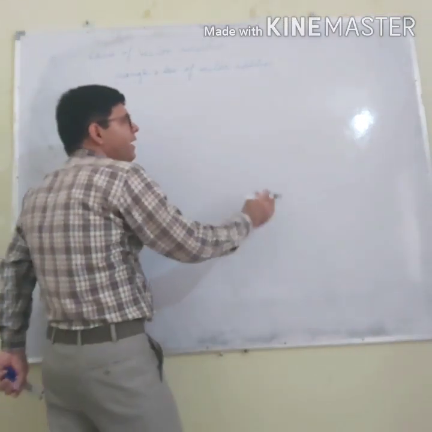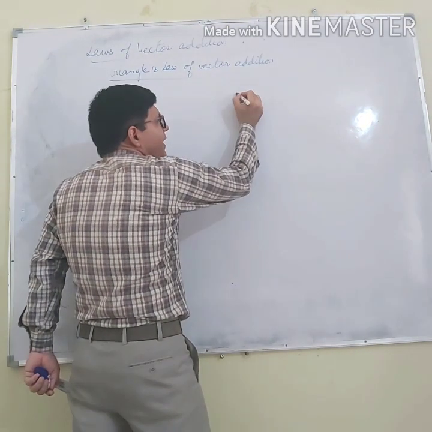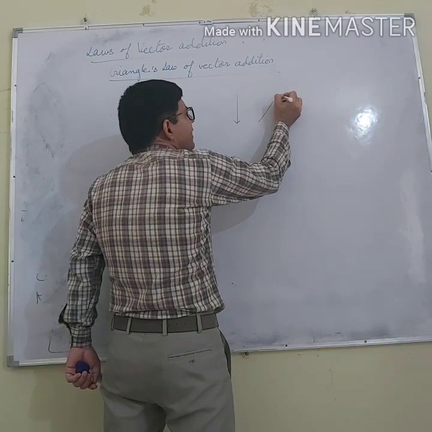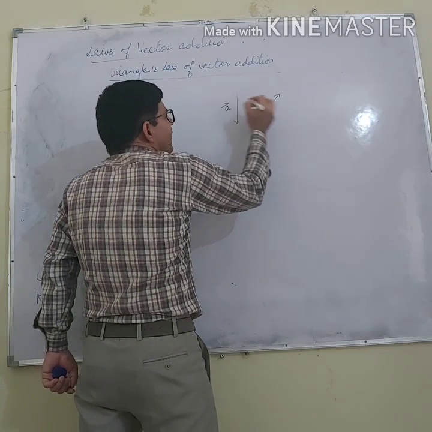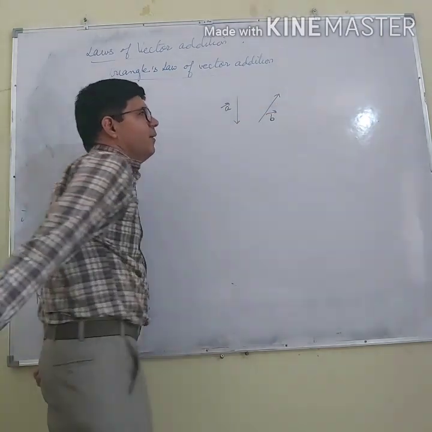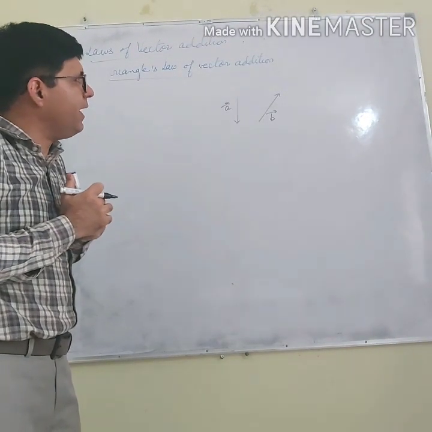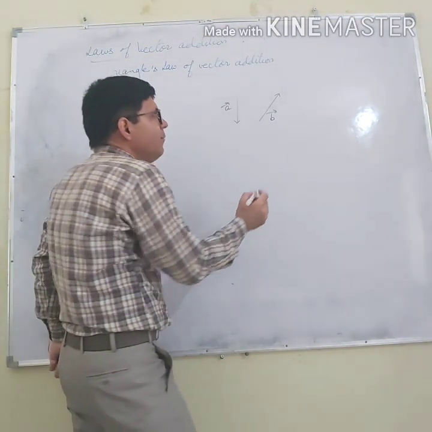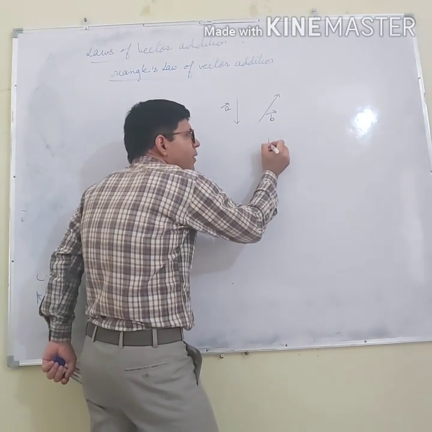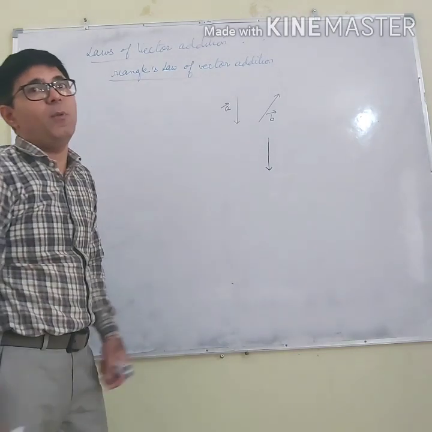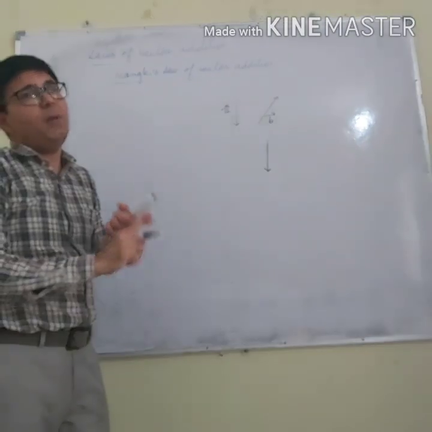Now, what is the triangle law of vector addition? Let us say we are given any two vectors. Let us say this is vector A and this is vector B. My target is to find the resultant of vector A and B. I will do the same thing. First of all, I will make these vectors in the same order. What is the meaning of the same order?